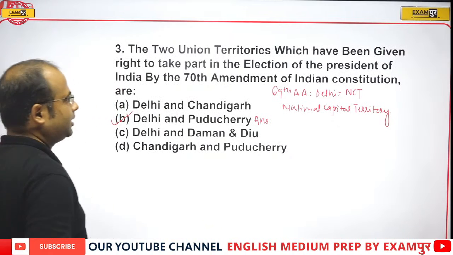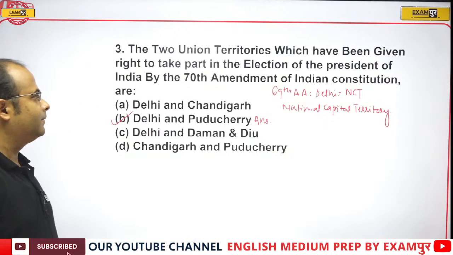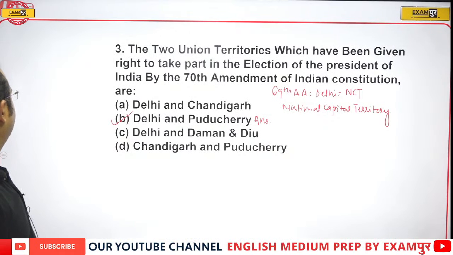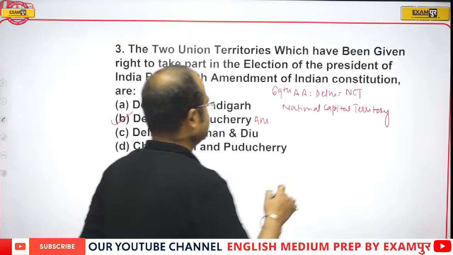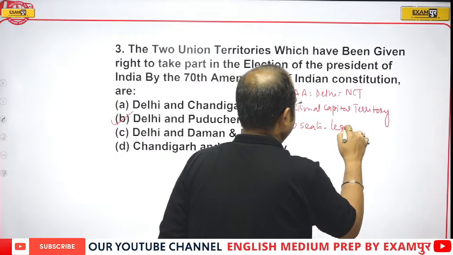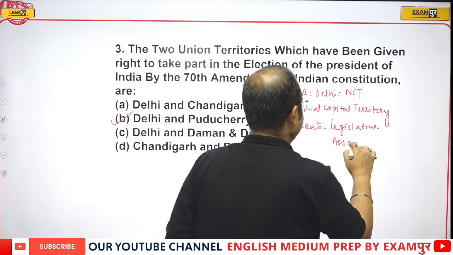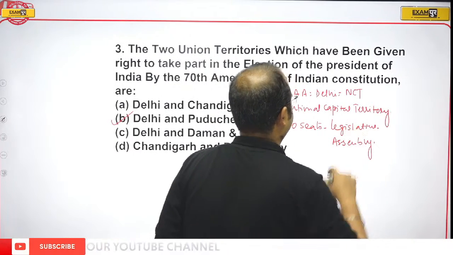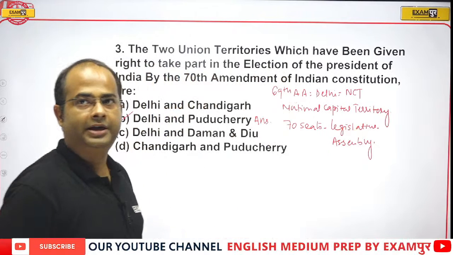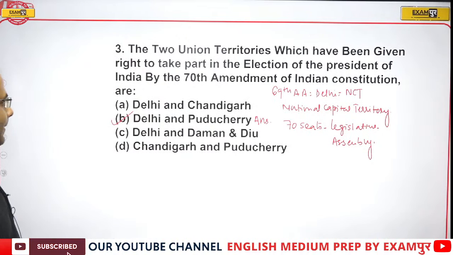Through the 69th Amendment Act, Delhi was declared as NCT, and it has a 70-seat Legislative Assembly. So the correct answer will be option B.